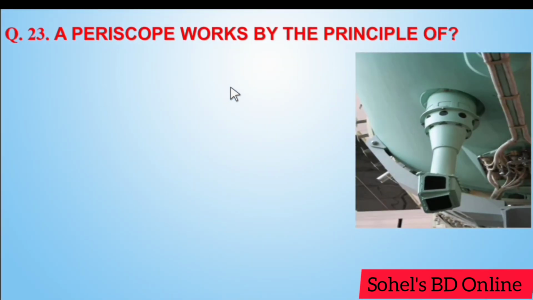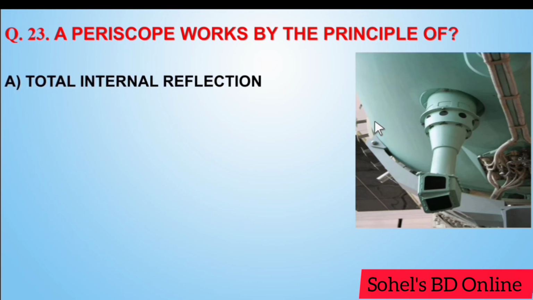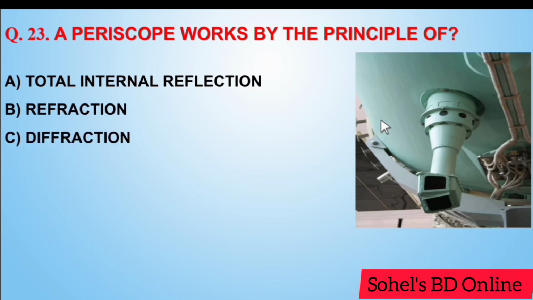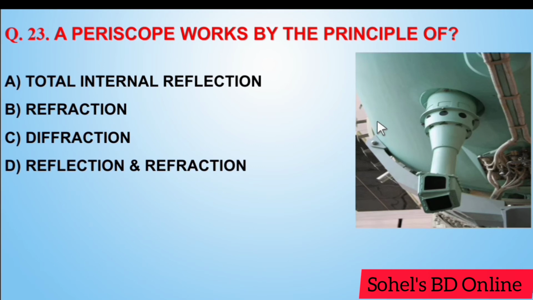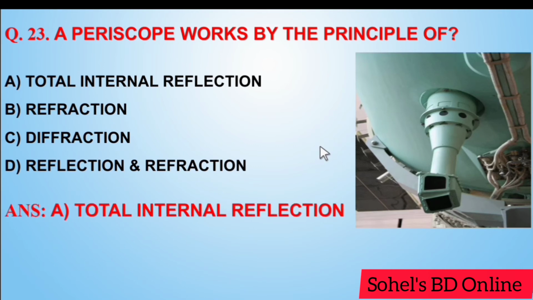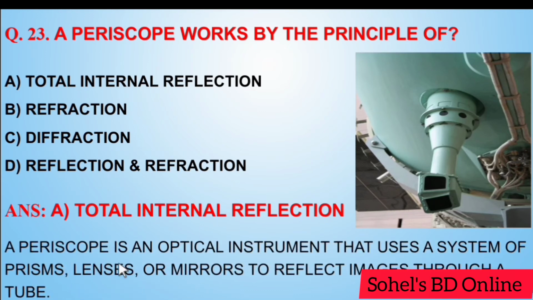Next, a periscope works by the principle of total internal reflection, refraction, diffraction, reflection and refraction. Answer A, total internal reflection. A periscope is an optical instrument that uses a system of prisms, lenses or mirrors to reflect an image through a tube.